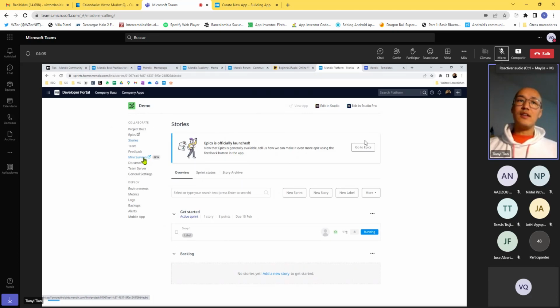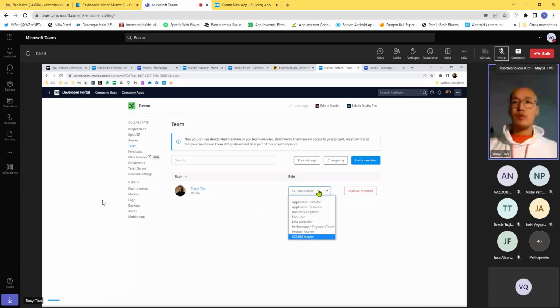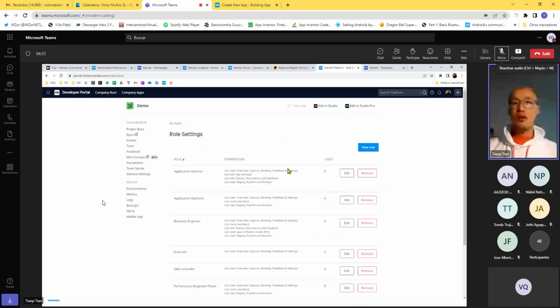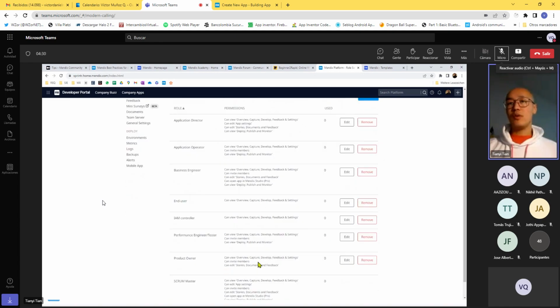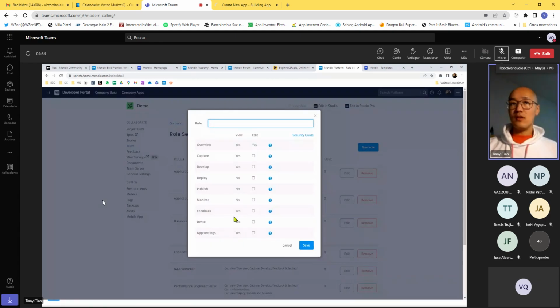So no worries, right? Yeah, the team setup. Well, you can add team members to your project and give them the different standard roles. And if the standard roles are not enough, or if you would like to see what those roles actually can do, you can go to the role settings and see the permissions for them, or you can create new roles with your custom permission settings, right? So that is also pretty easy to do, and there's a security guide for you to reference.